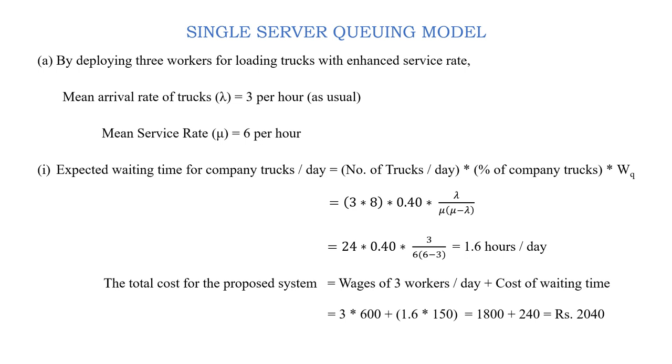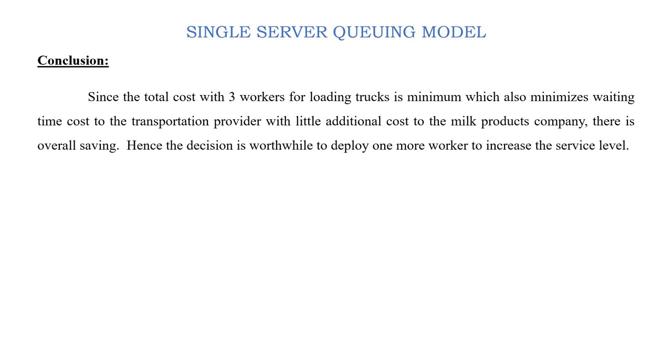Earlier it was 2280, but here it is 2040. So there is a saving in the total cost. Hence, with 3 workers, the total cost is minimum, and it also minimizes the waiting time cost for the transportation provider. But there is some little additional cost to the company, but there is overall saving. So it is worthwhile to deploy one more worker to increase the service level. So that is how we can solve this kind of problems.